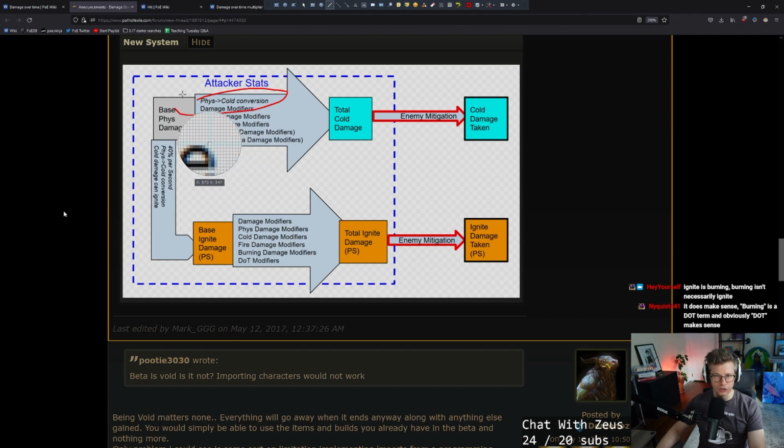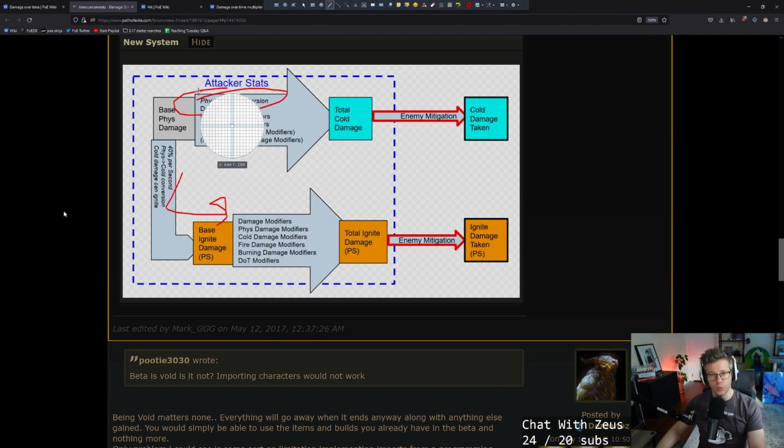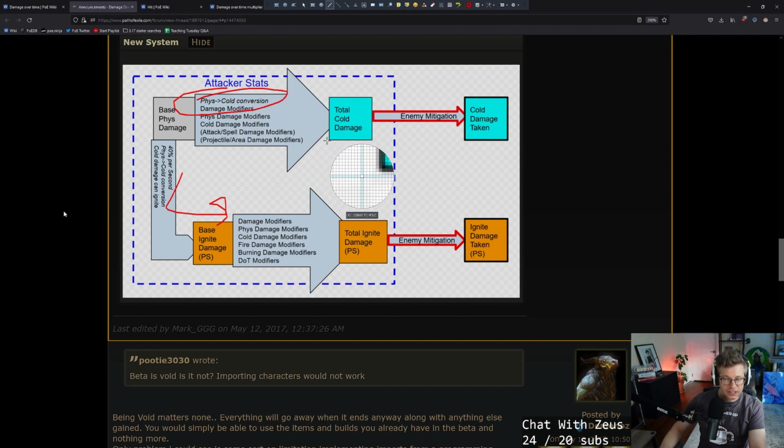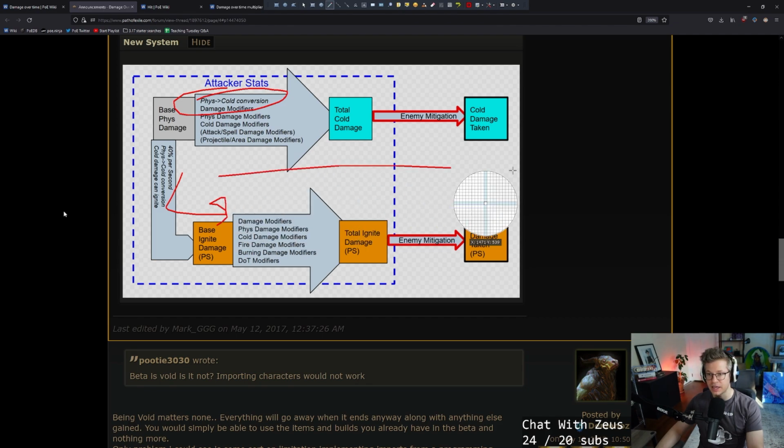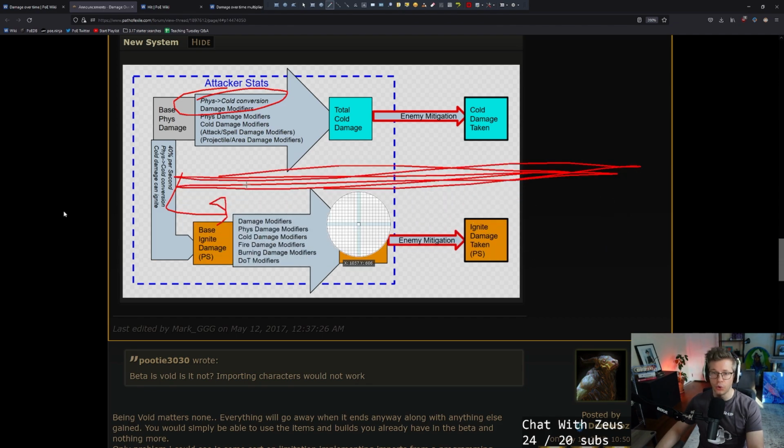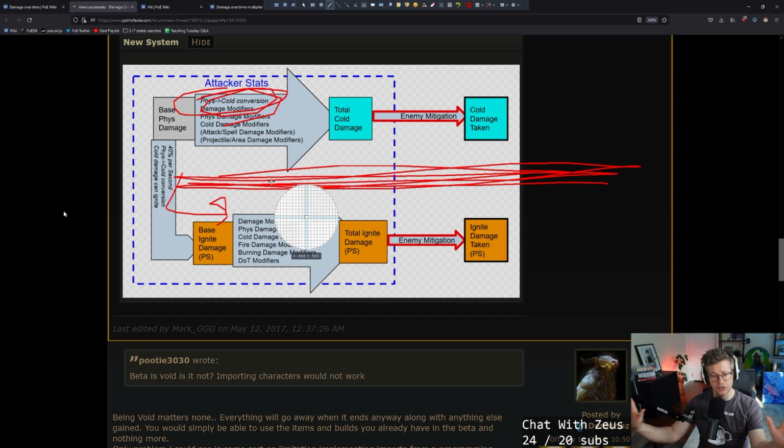So, fire to cold conversion. This is not processed in the hit that then turns into ignite, right? So while there's a fire to cold conversion, and maybe there's actually less fire damage done, which, if conversion mattered, might change the amount of the ignite, since all the conversion is only processed as part of the hit, just think of them as two totally separate processes. You can just ignore the fact that it even happens whatsoever.